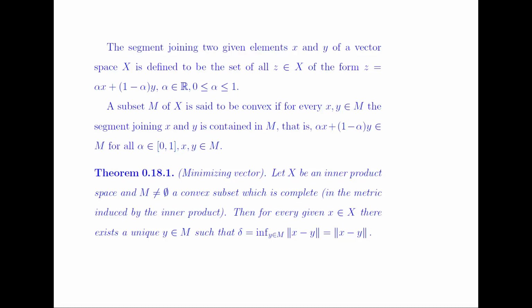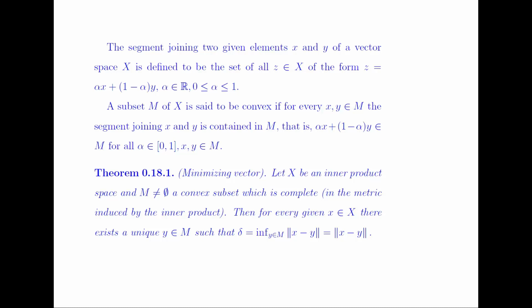The segment joining the two elements x and y of a vector space X is defined to be the set of all z belonging to X of the form z equals alpha x plus (1 minus alpha) y, where alpha lies between 0 and 1.